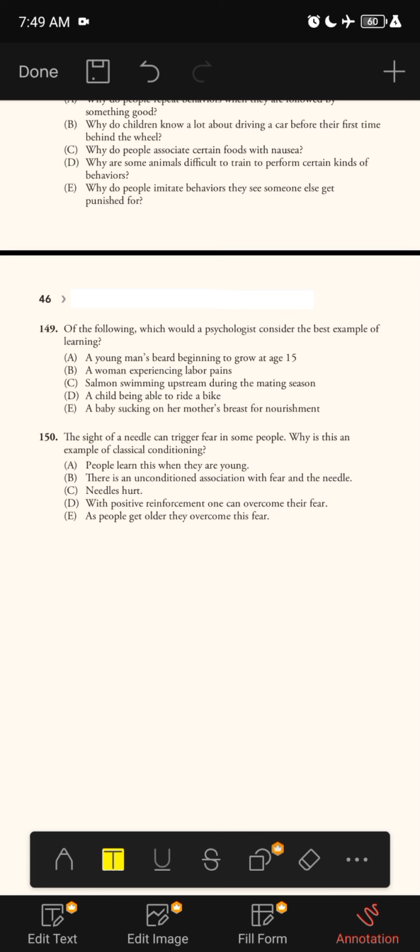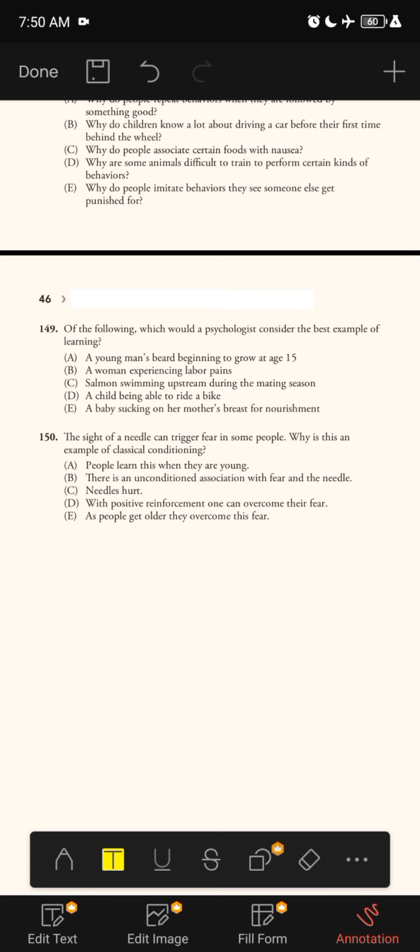The last question. The sight of a needle can trigger fear in some people. Why is this an example of classical conditioning? A. People learn this when they are young. B. There is an unconditioned association with fear and the needle. C. Needles hurt.